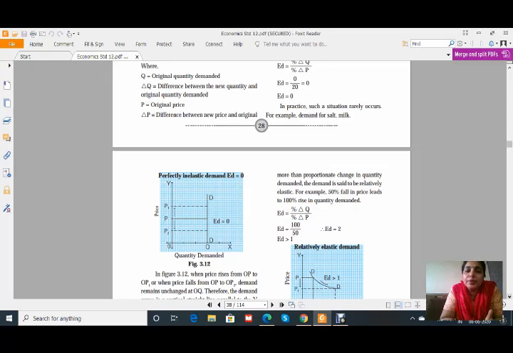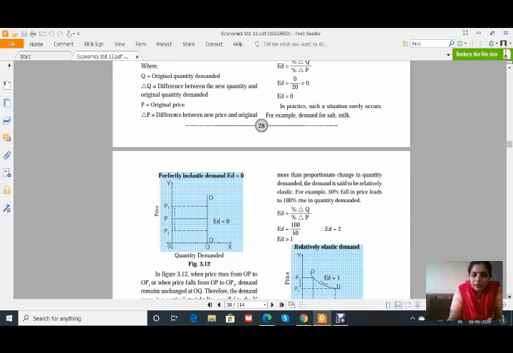Similarly, if the price has been increased, हम लोगों को जितना salt चाहिए हम लोग उतना ही खरीदेंगे, ना तो ज़्यादा ना तो कम. Therefore, a slight change in price will not affect the demand, and therefore this demand curve DD is parallel to the y-axis. See how the question is asked. Again, it can be asked as choose the correct option: demand for salt is perfectly inelastic demand. Options have been given: perfectly elastic, inelastic, relatively inelastic. You have to choose the correct one, that is perfectly inelastic demand.